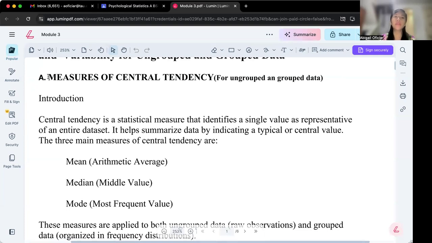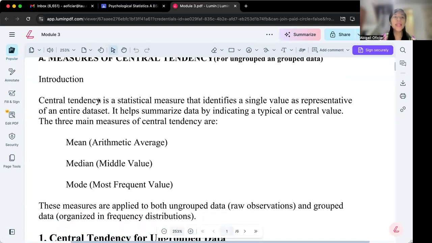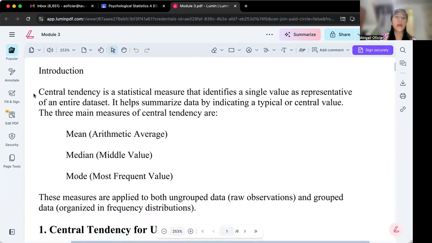For this part of Module 3, we will discuss measures of central tendency for ungrouped data and for grouped data. Let me start with the discussion of what central tendency is all about. Central tendency is a statistical measure that identifies a single value as representative of an entire data set. It helps summarize data by indicating a typical or central value.